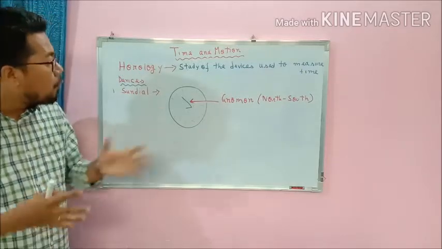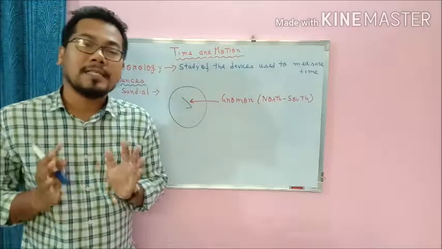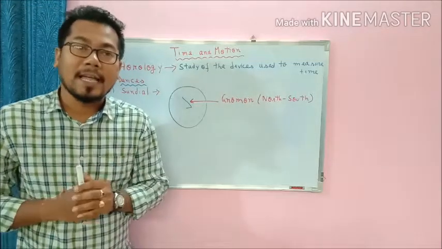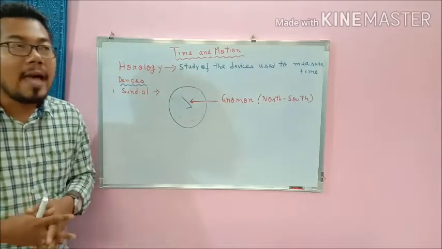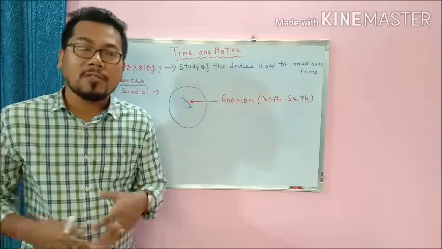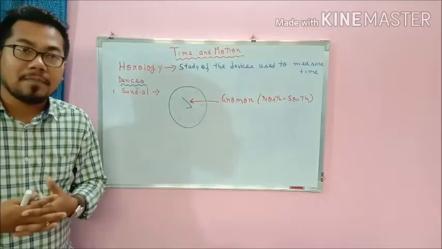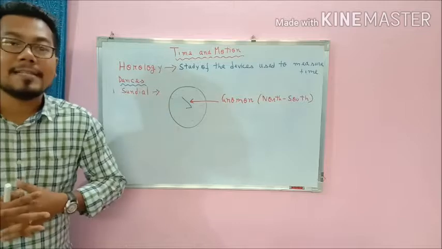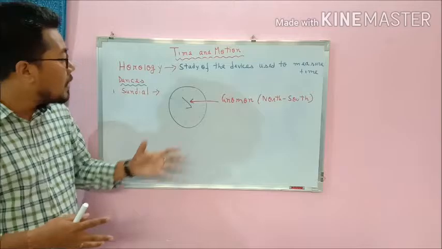One drawback of this sundial is that it works on sunlight. If there is no sunlight, it can't tell the time. And if it is very cloudy or a very rainy day, then also the sundial cannot tell us the time, because only the shadow tells us the time. So proper sunlight is needed to know the time.